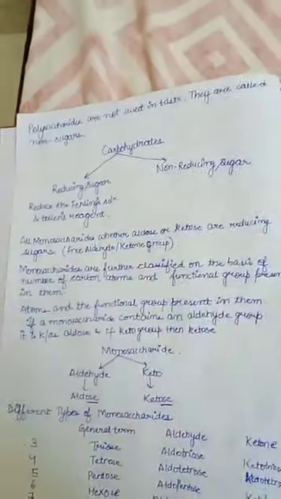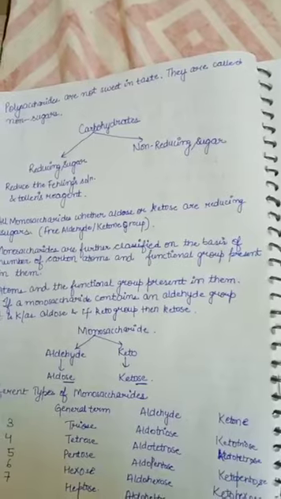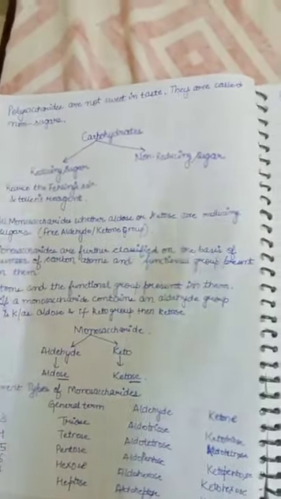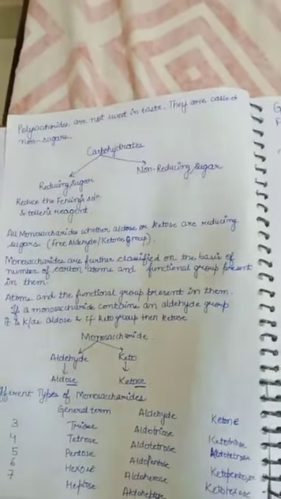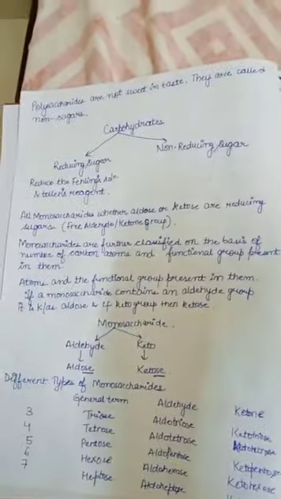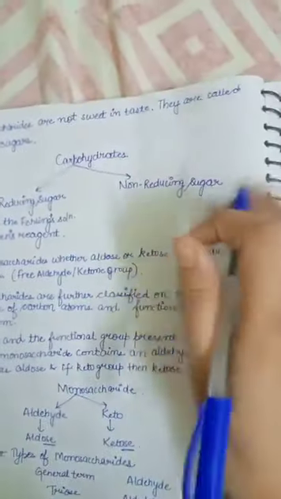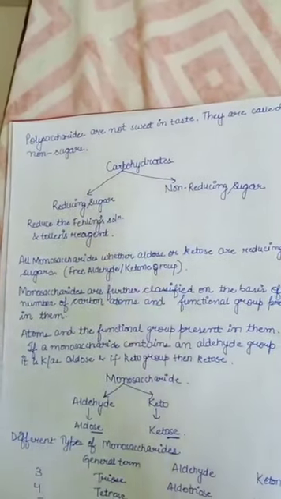Carbohydrates on the basis of reducing nature are divided into reducing sugars and non-reducing sugars. What are reducing sugars? Those which reduce Fehling's solution and Tollens' reagent. Fehling's solution is a solution in the laboratory. When this solution is reduced, the sugars which do this are known as reducing sugars, and non-reducing sugars are those which are not able to reduce Fehling's solution.